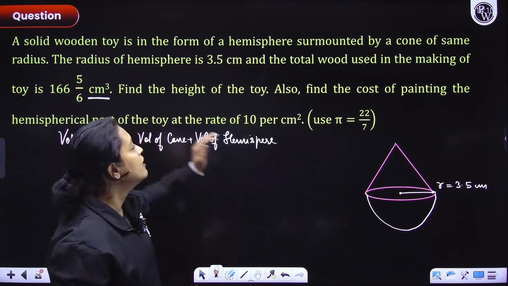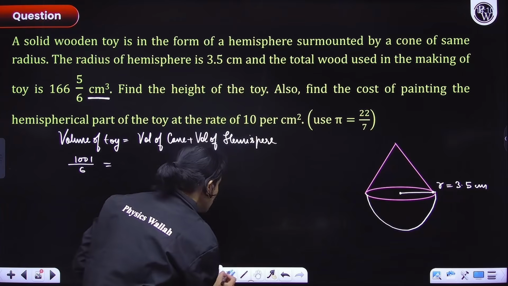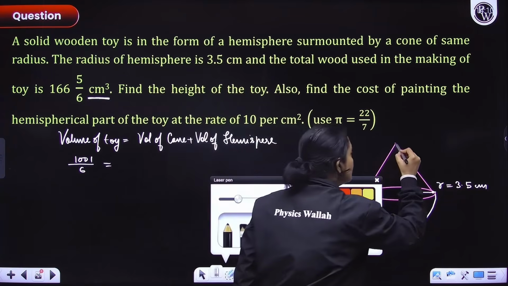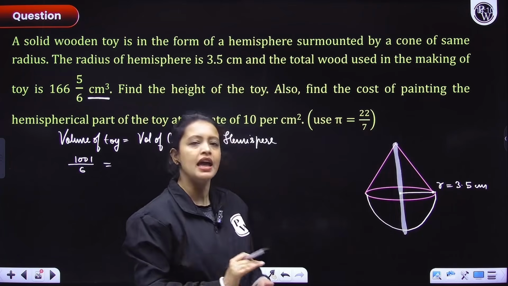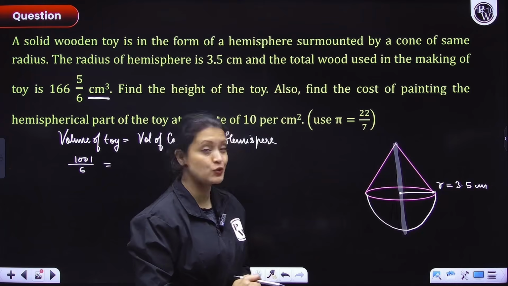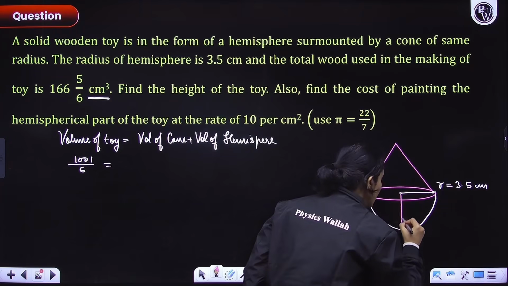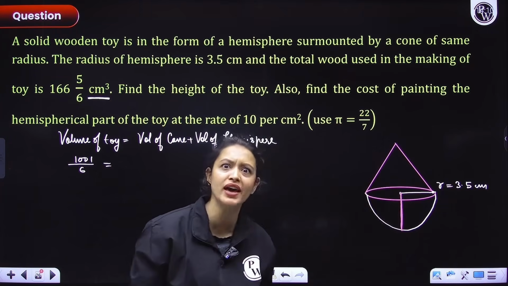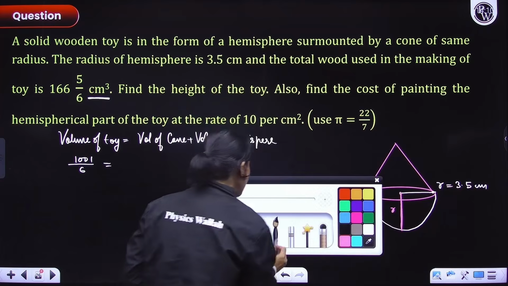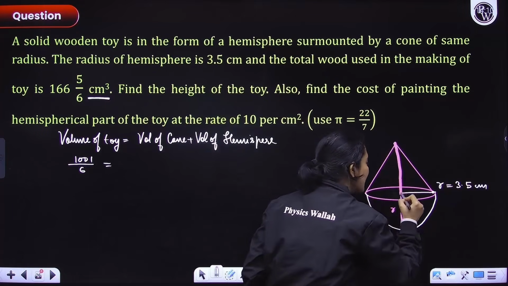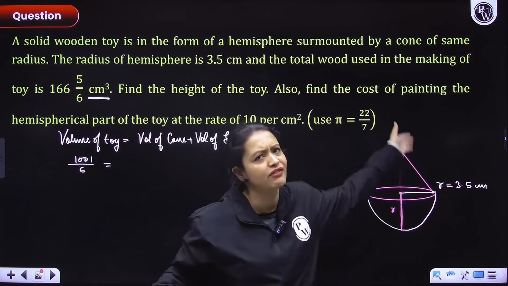Let's stop. Now what do we need to do? We need to find the height of the toy. So what is the height of the toy, everyone? The height of the toy would be basically this entire thing. Everyone agrees, right? Now we have to find this. Ab yahan par let's use our brain. We can clearly see that from here to here, this is the radius of the hemisphere. So the only thing we need to do is find the height of the cone. If I have the height of the cone, I can add it to the radius, which is 3.5, and I'll have the height of the entire thing.